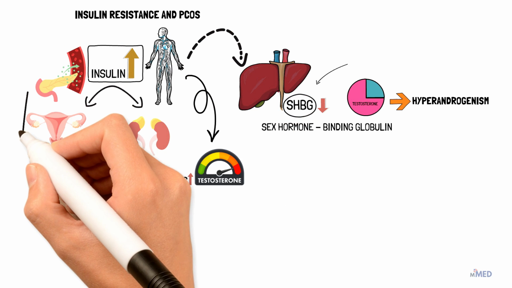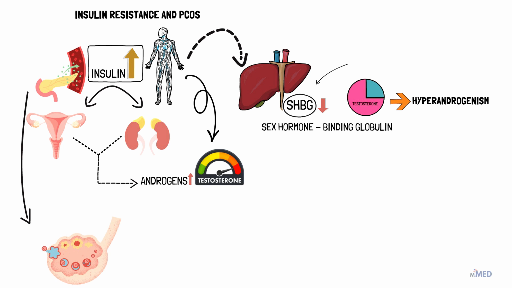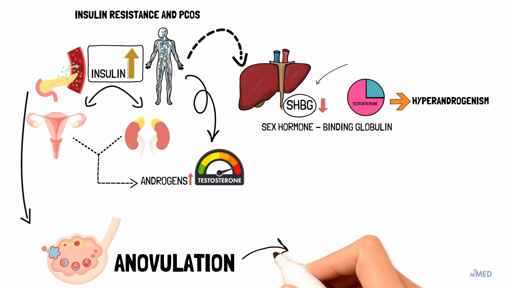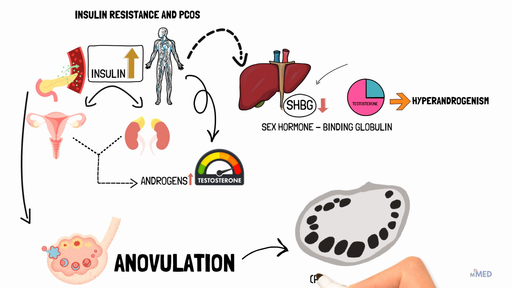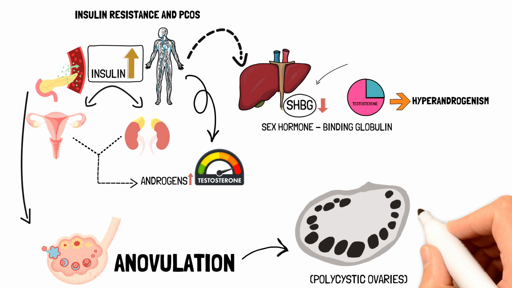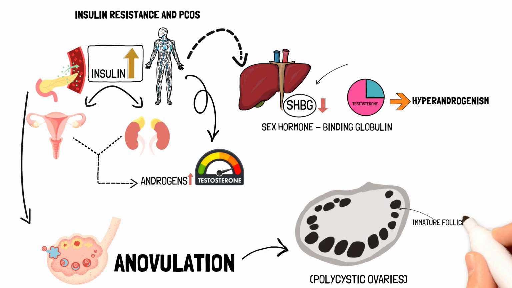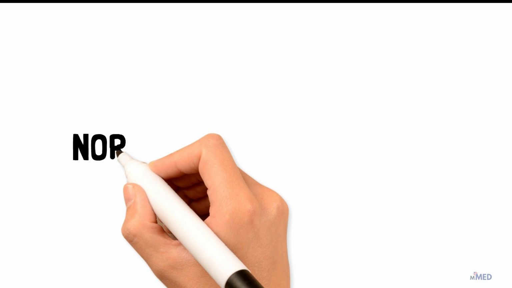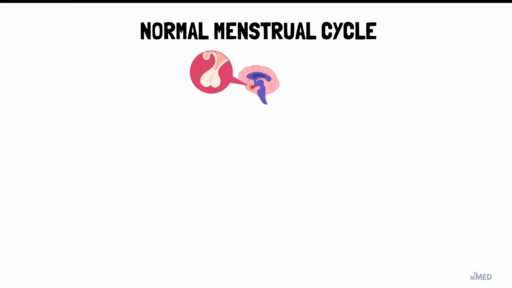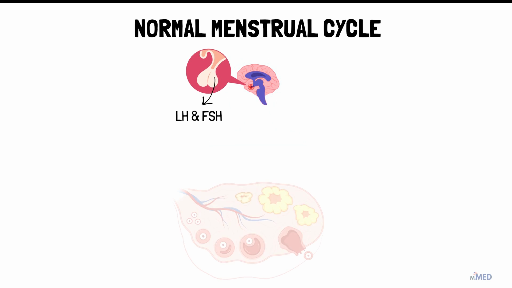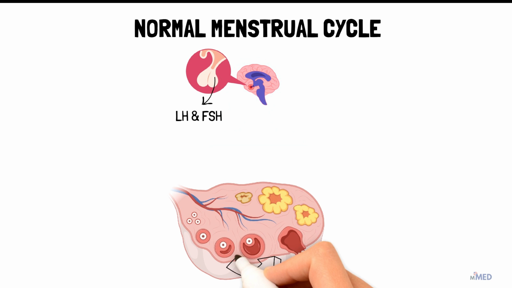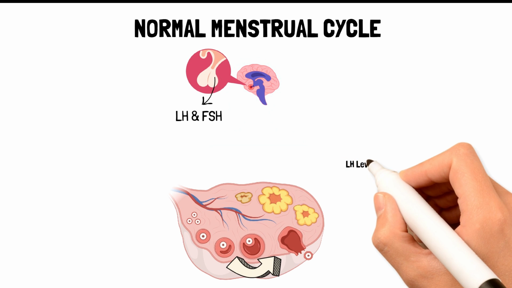High insulin levels can also disrupt follicle development in the ovaries, causing anovulation and the characteristic appearance of polycystic ovaries on ultrasound. Most women with PCOS have these cysts found in their ovaries. These are immature follicles which have had their ovulation phase arrested. Let's recap the normal menstrual cycle. In a typical menstrual cycle, several hormones such as follicle-stimulating hormone and luteinizing hormone regulate the maturation of ovarian follicles.